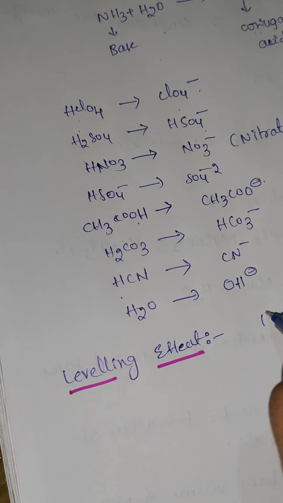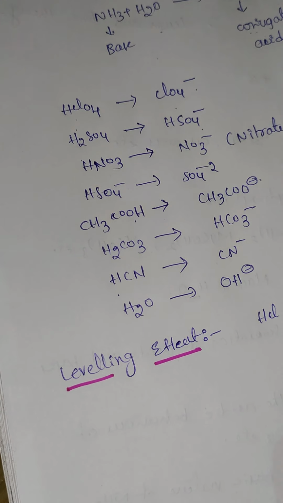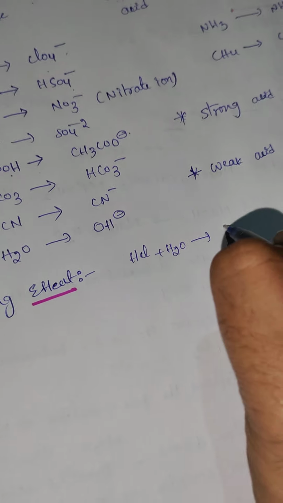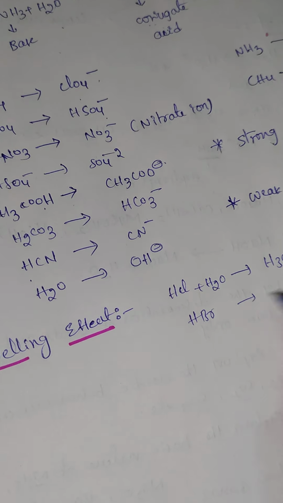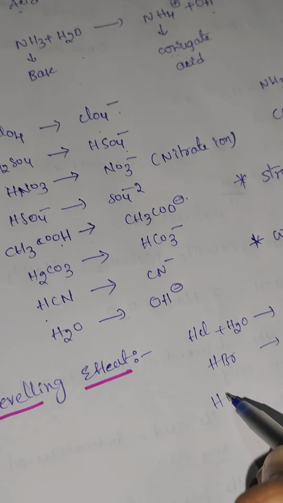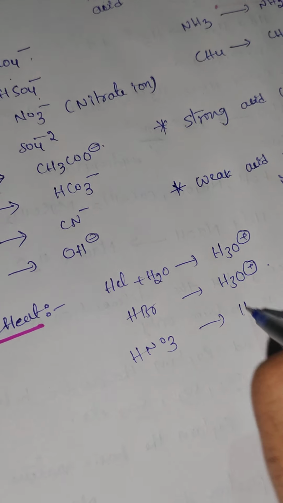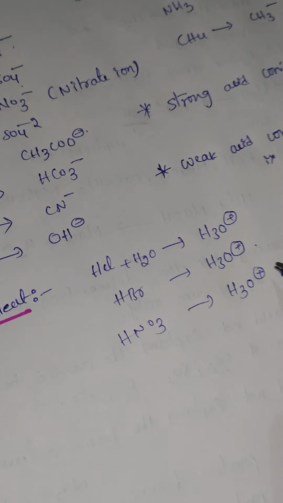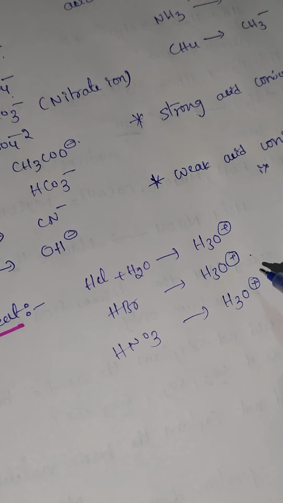When you dissolve HCl in water, it produces H3O+ ions. HBr, when dissolved in water, also produces H3O+. HNO3, when dissolved in water, produces what ions? H3O+ ions. All in the same way in aqueous solution.